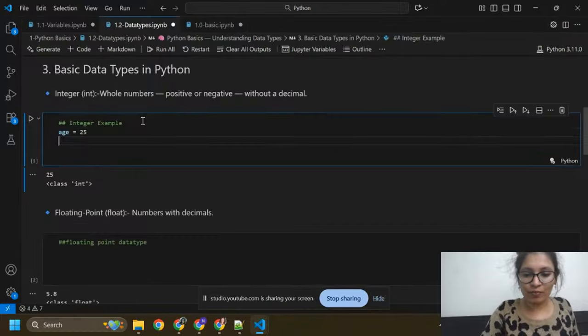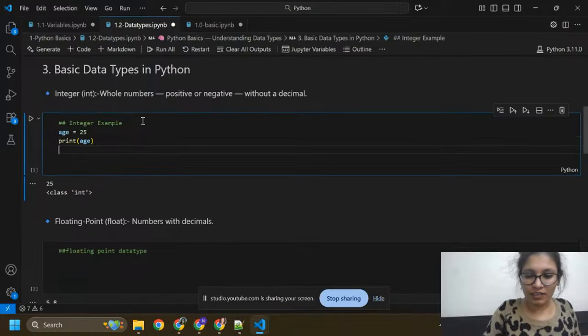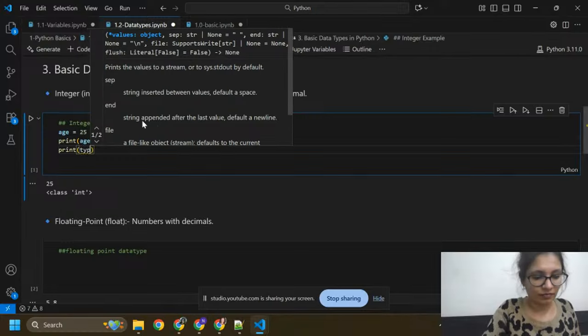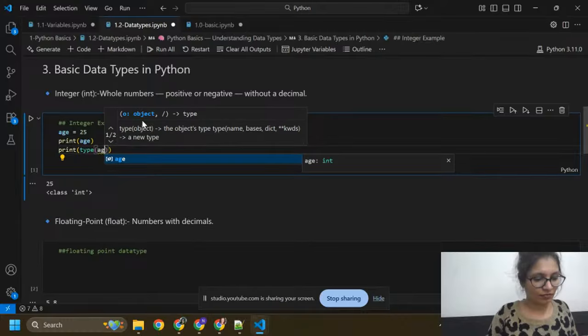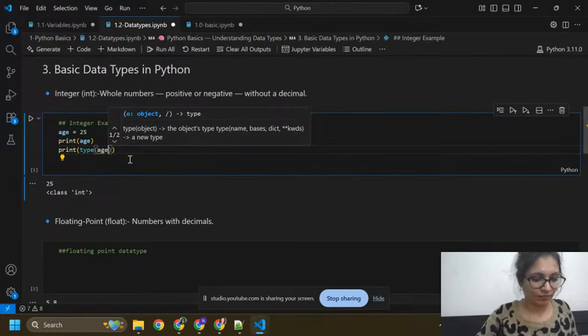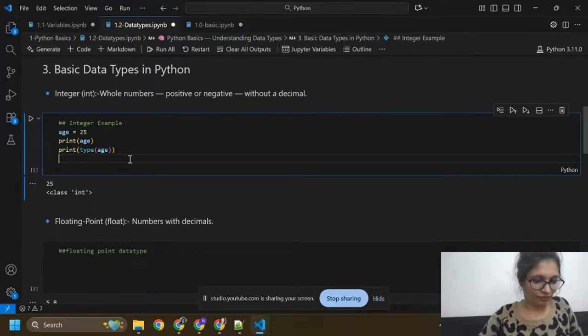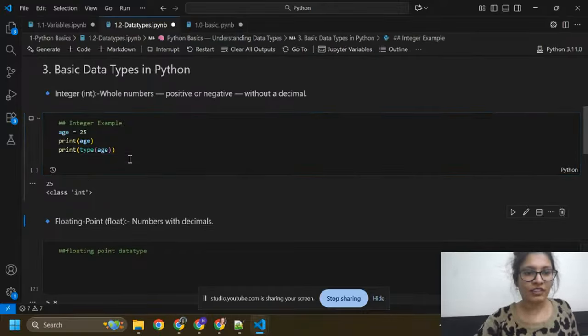I'm going to print this age, and here I'm also printing its type, type of age. Now I need to run this.